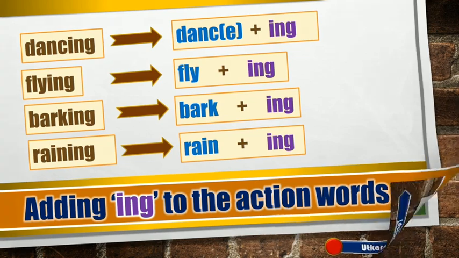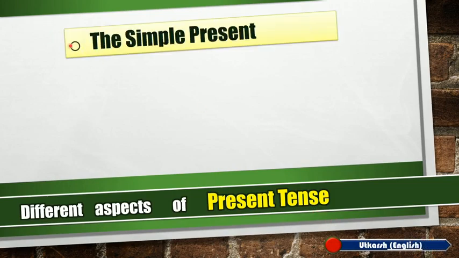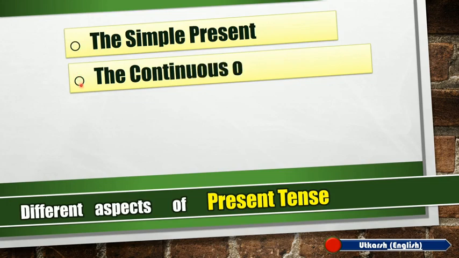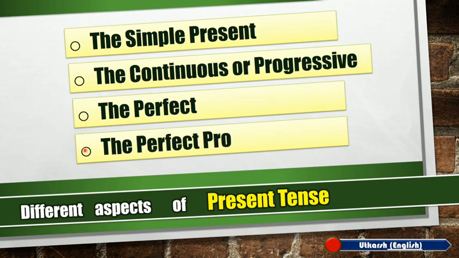Dear children, you must be knowing about the different aspects of present tense, such as the simple present, the continuous or progressive, the perfect, and the perfect continuous. Now, can you guess which aspect do the sentences belong to? Yes, it is present continuous or present progressive.